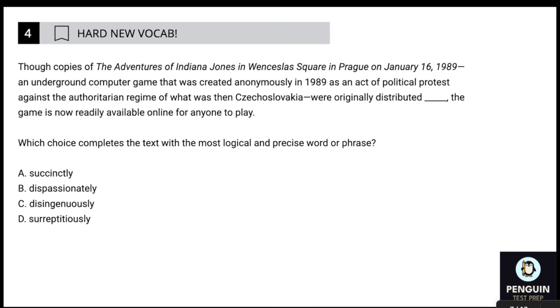All right. Pause the video. Try it out. Here we go. This one starts with, "Though copies of this underground computer game that was created anonymously as an act of political protest were originally distributed blank, the game is now readily available." Now, readily available seems to be my antonym for this one, because it says now compared to originally it was distributed blank. So I would probably go with the opposite of now readily available.